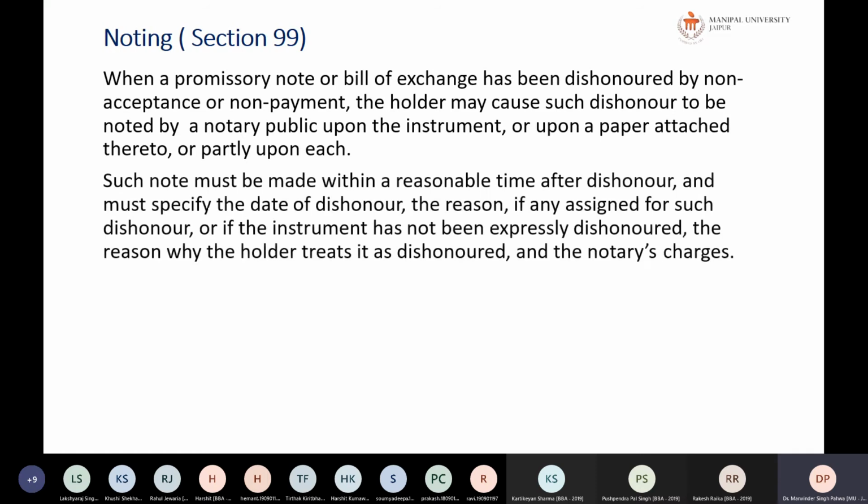Such note must be made within a reasonable time after the dishonor and must specify the date of the dishonor and the reason, if any, assigned for such dishonor. Or if the instrument has not been expressly dishonored, the reason why the holder treats it as dishonored. And he has to pay some notary charges also for it.